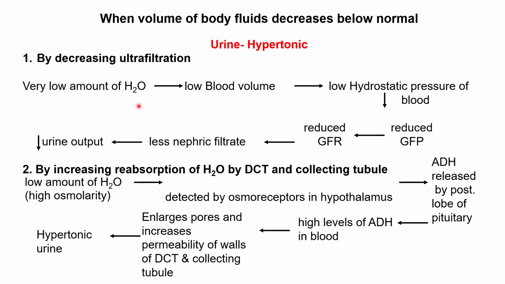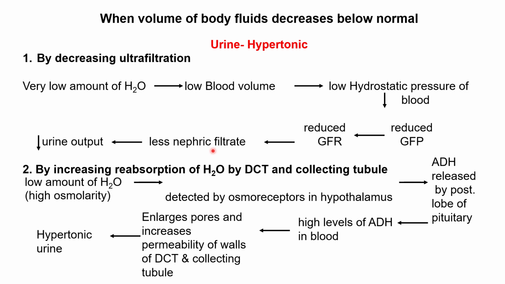So when there is a low amount of water, obviously blood volume has fallen. So there is lower hydrostatic pressure of blood, which will be somewhat lower than 60 mm of mercury. So this will reduce GFP. GFP will become less than 10 mm of mercury. So reduced GFR and less nephric filtrate would be produced. So in totality, the urine output will decrease.